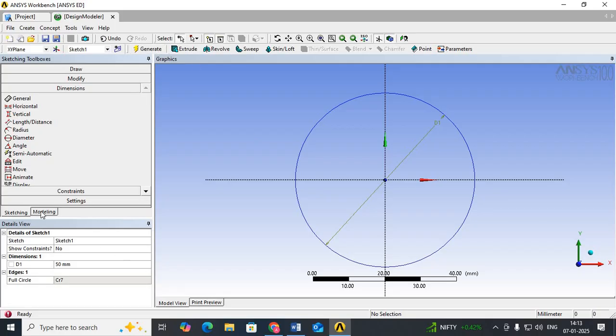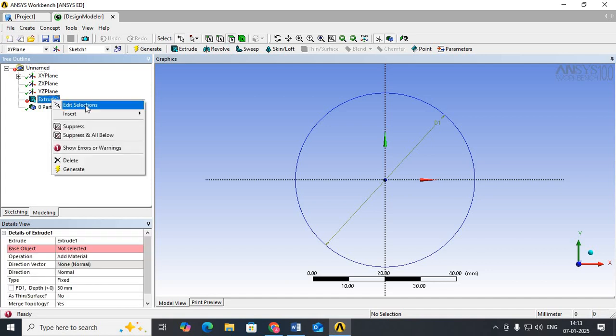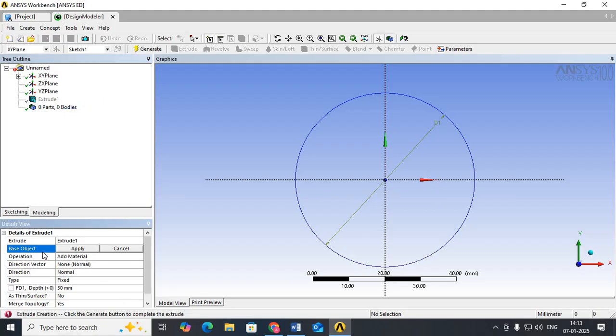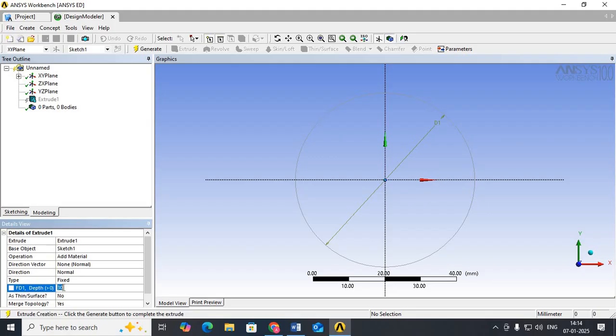After generating, go to modeling. It is near the sketching icon. From modeling, in the left corner of your PC there will be extrude 1. From extrude 1 right click, then edit selection. After that there will be a table, apply. Once you apply, below the table there will be FD1, that is the depth of the shaft. The depth means the length of the shaft. Here the length of the shaft is shown as 30 mm. So click on 30 mm and enter the length of the shaft. Here the length of the shaft is 300 mm. So double click the 30, enter 300, then enter.